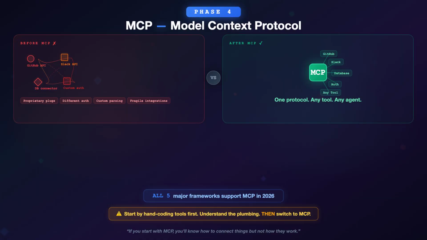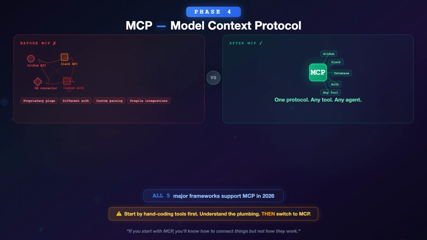In 2026, all 5 major frameworks have added MCP support. There are MCP servers for GitHub, Slack, databases, browsers, file systems, APIs. Hundreds of integrations available out of the box. But here's the key insight that most tutorials miss.